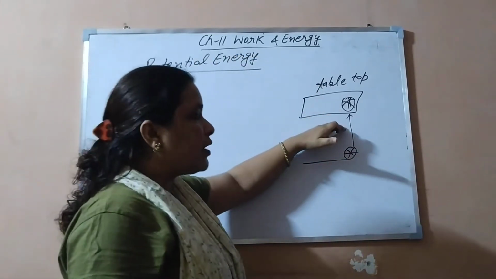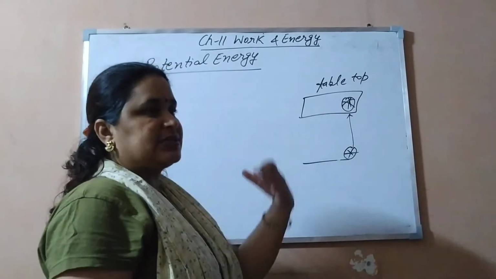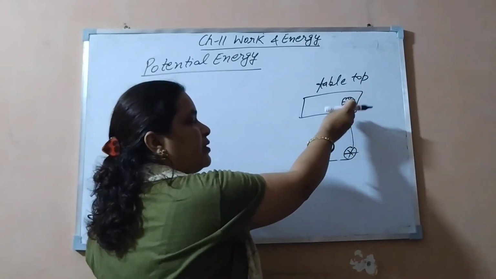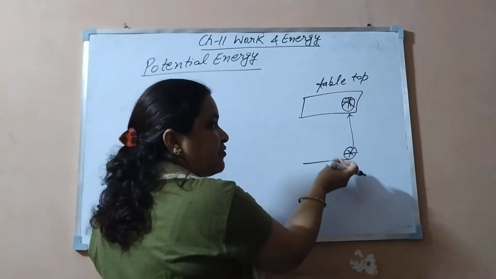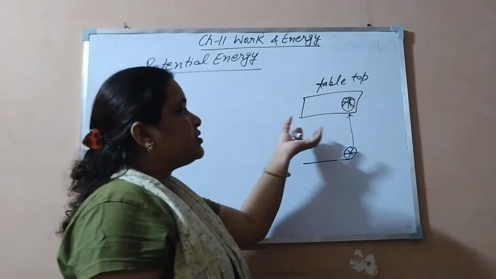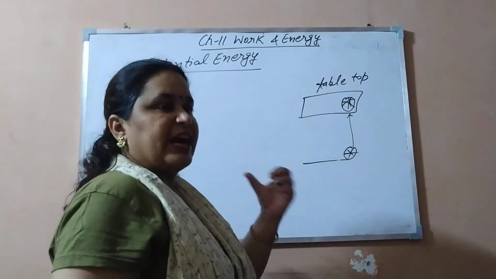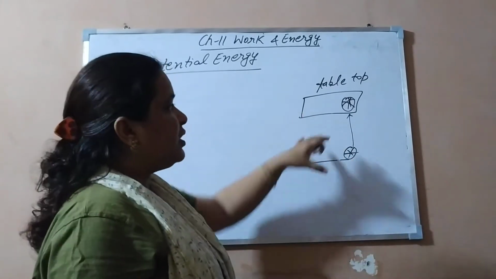Later on, this stored energy can be converted into another form, that is kinetic energy. If the ball is not stable on the tabletop, it will come down by itself. It will come in motion, so it will possess kinetic energy also. So we can transfer energy into different forms. That topic will come later on, but today let us discuss potential energy.